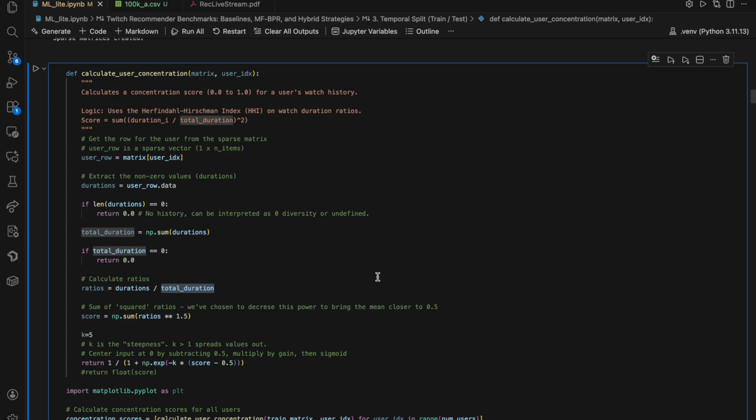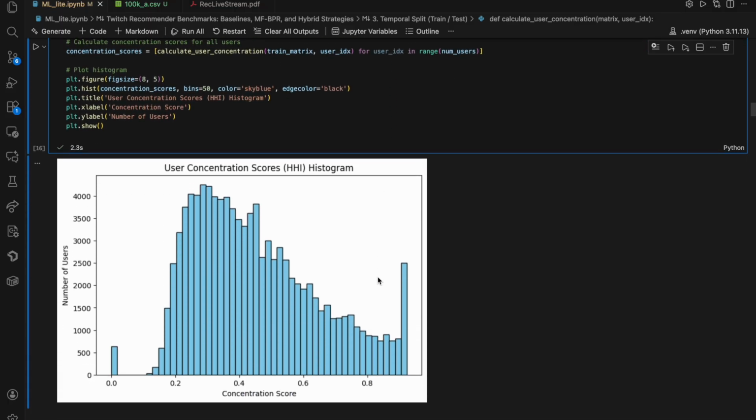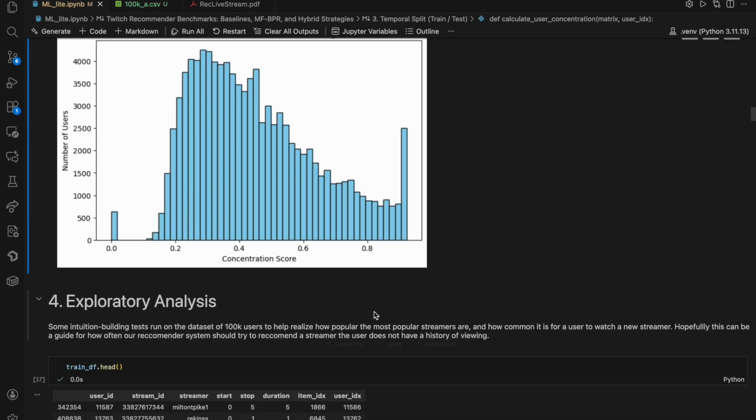And this became useful in one of our evaluation metrics and in one of the models that we decided to use later. Here is the histogram of the distribution of these concentration scores. This is a bit massaged. We wanted a good even spread because it helped the model that we were training later.